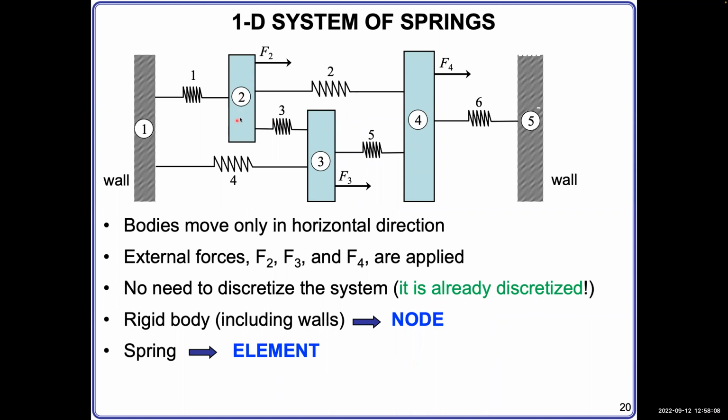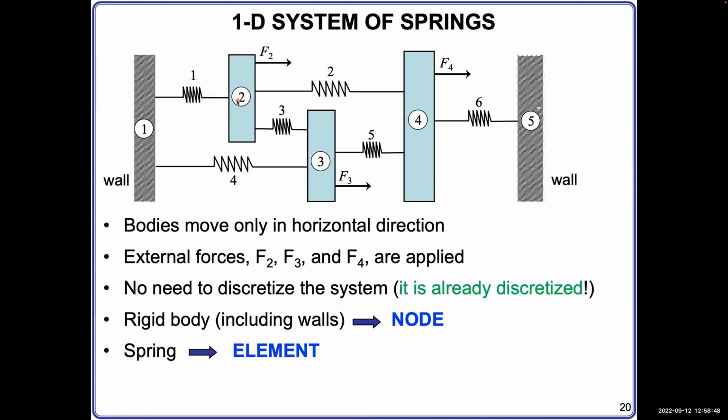This rigid body can move. This is called a node. Nodes are the connection points between different springs. They can move, and force can be applied on them. But as a rigid body, the node itself cannot deform, and it can sustain force, and the forces on the rigid body balance each other. So there is no net force if you sum all the forces applied on any rigid body, any node. That's called a node.